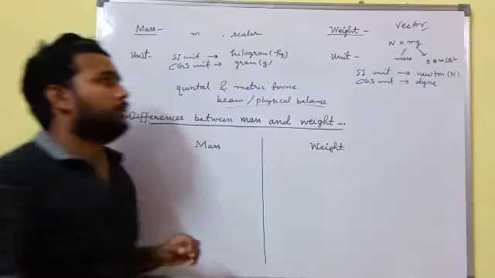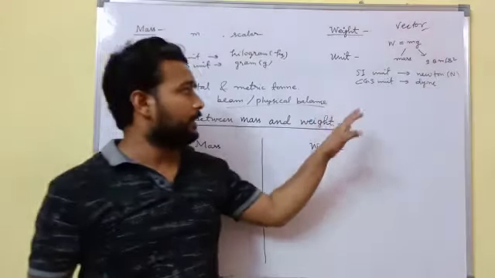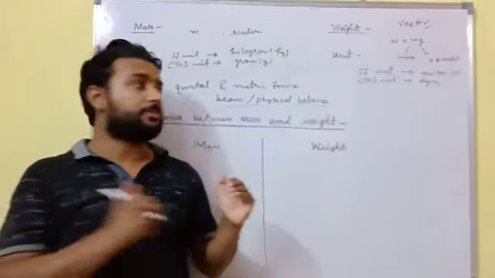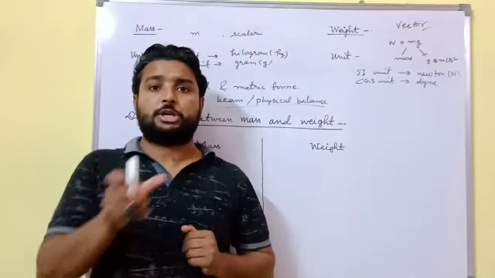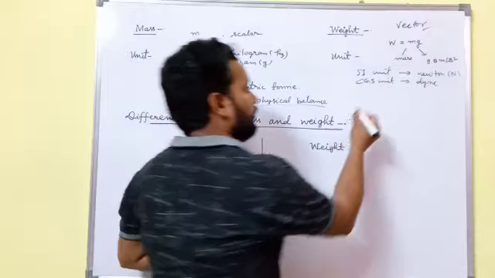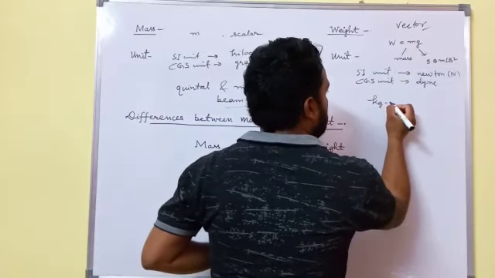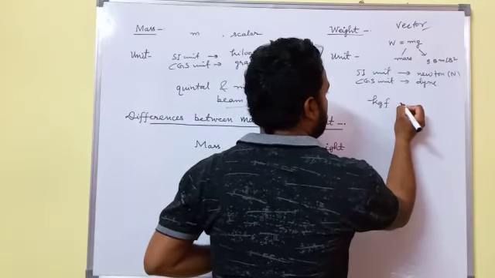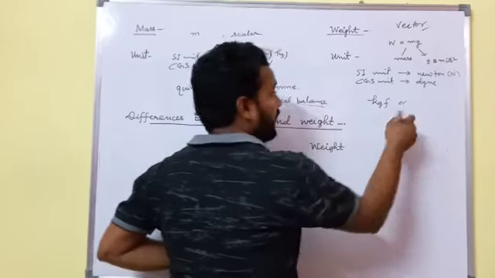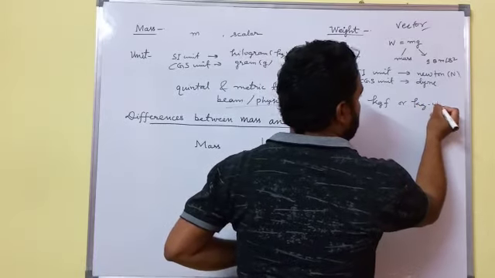Now we can also write the Newton in terms of kilogram force, or kilogram weight.